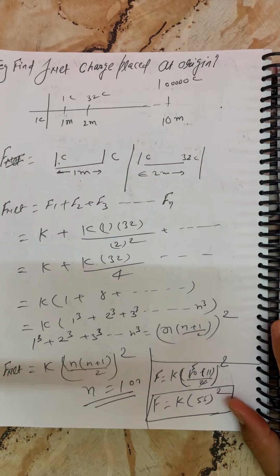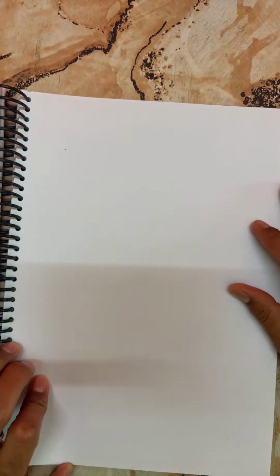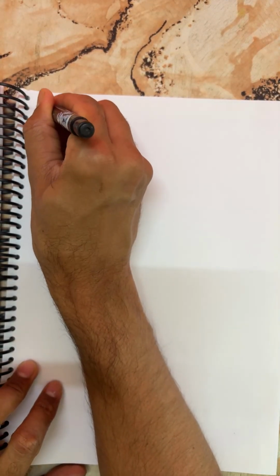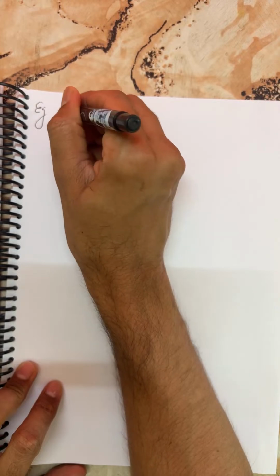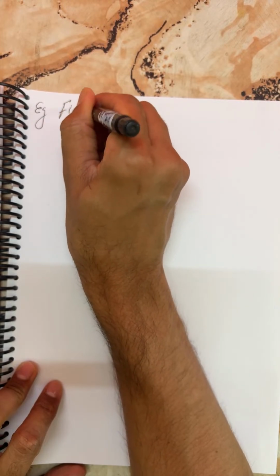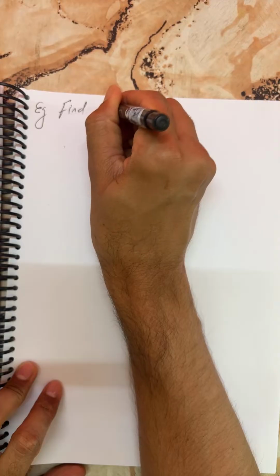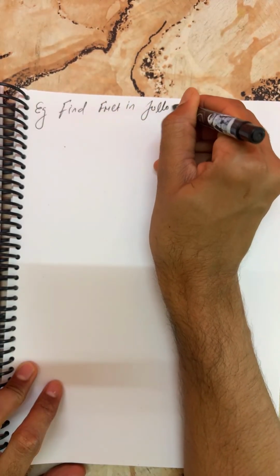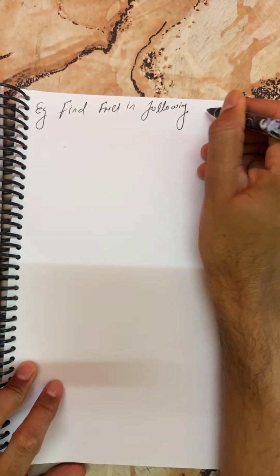Only Coulomb's law here. But I have one more thing: a few questions I'm giving you as an assignment. I will not do them here, my dear. This is the first question: find F net in the following figure.